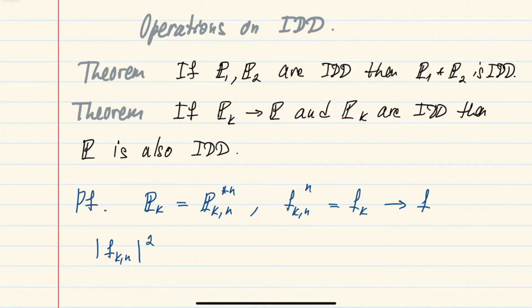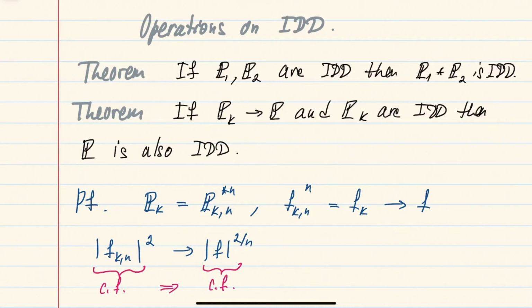Now, because of this convergence, the absolute values also converge. And if I take the square, that will give us that the square of the modulus of characteristic function fkn converges to the modulus of f to the power 2 over n. And then we know that the square of the modulus of a characteristic function is also a characteristic function. And we also know that when characteristic functions converge, and the limit is continuous at 0, which obviously this is, it implies that this function here is also a characteristic function.